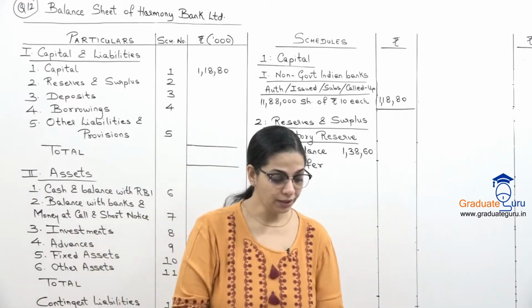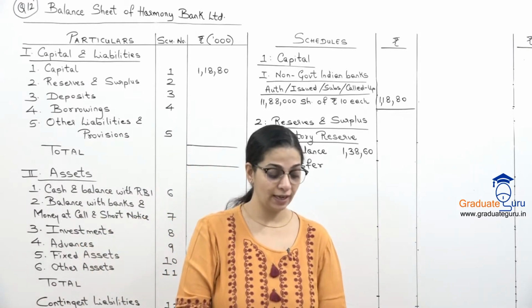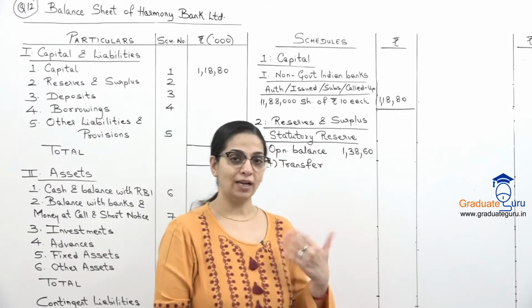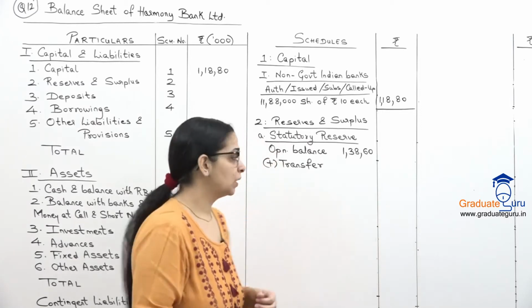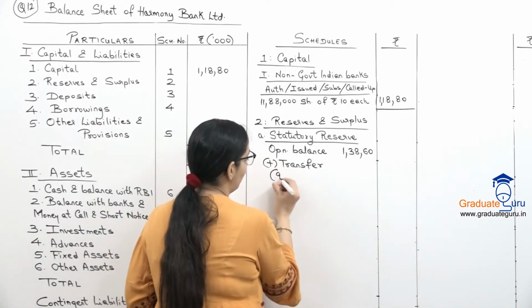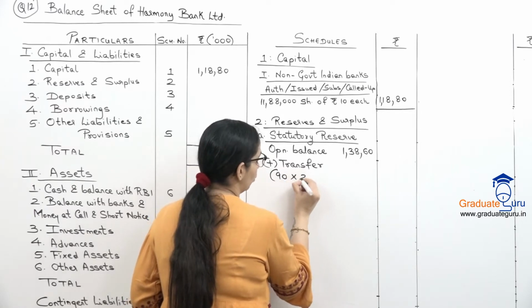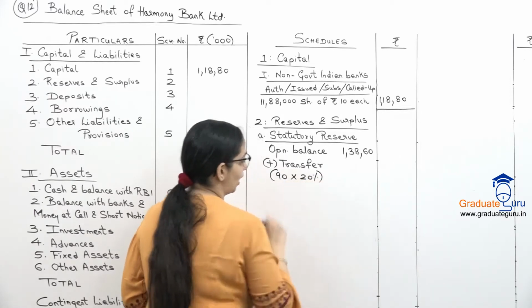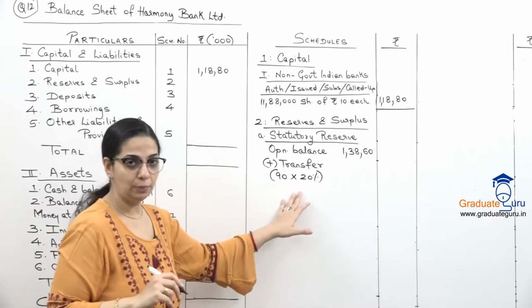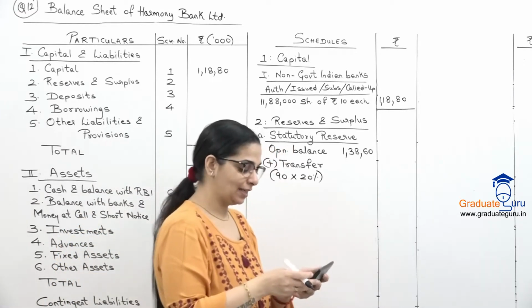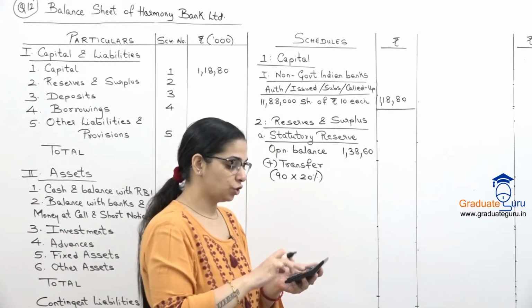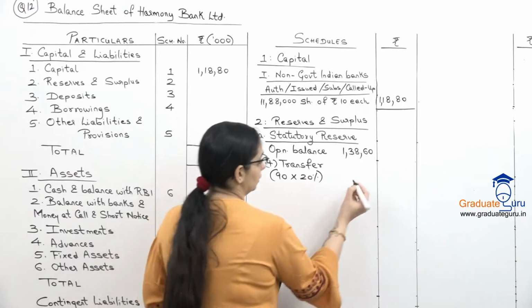अब यहाँ पर current year's profit for the year है 90 lakhs. So that is 9,000. So उसका 20% we are going to transfer. So I'm writing 90 into 20%, which will give me my amount in lakhs. And then we'll convert it to our thousands.